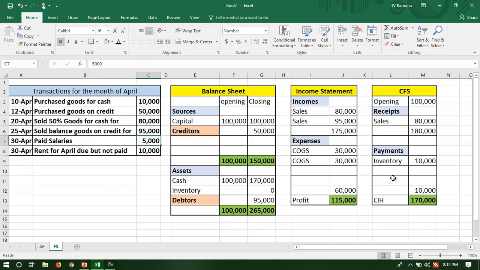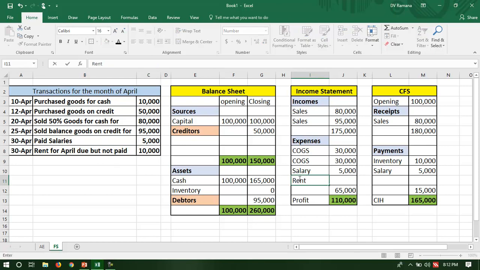Paid salaries. So therefore it is a payment. I'm going to pay that 5,000. Why did the company pay it? Because it is an expense for the period, and so 5,000 is an expense and a payment. But what happens to the rent? Rent is due but not paid. Should I record it?